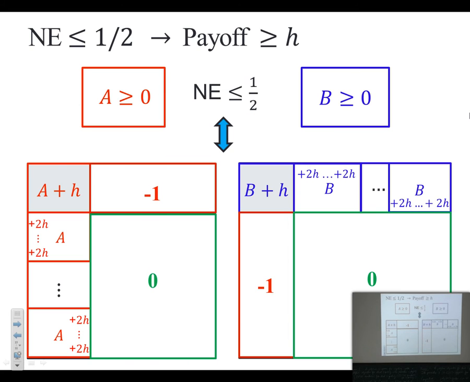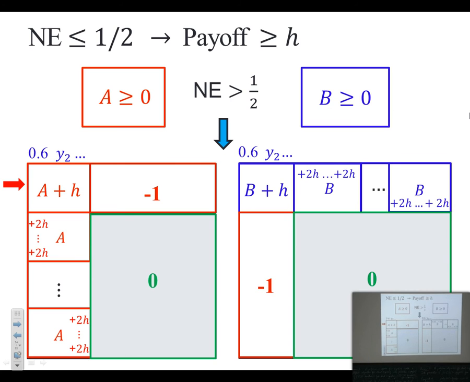So this is easy to see. But let me show you the other direction. If there is no Nash equilibrium here where every strategy is at most half, then you will not get payoff H here. So suppose we try the same thing, that the first strategy is played with 0.6 probability. Then what happens if we try the same trick?